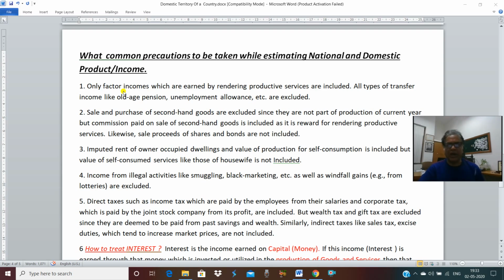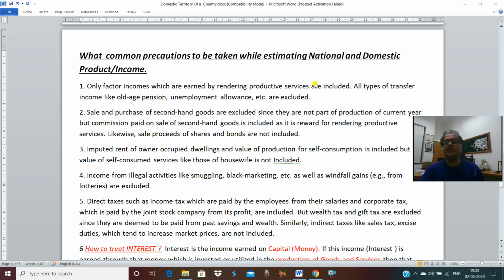So rent, royalty, interest and profit are factor income, which are earned by rendering productive services, and are included. Why? Because in national and domestic product and income, we include only that income which contributes in the flow of goods and services. And the income which contributes in the flow of goods and services is called factor income.